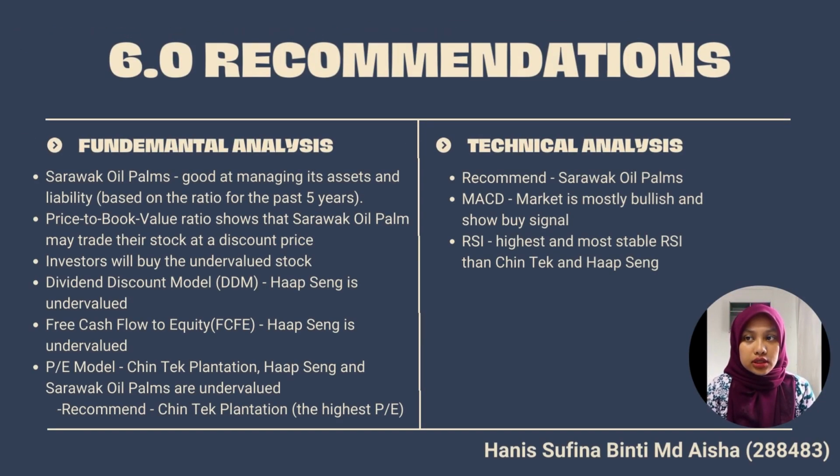Lastly, the recommendation. The fundamental analysis for these three companies shows that Sarawak Oil Palms outperformed the other two companies in the past 5 years' financial ratios. If we look at the ratio, Sarawak Oil Palms is good at managing their assets and liabilities. Next, the dividend discount model shows that Chintek and Sarawak Oil Palms are overvalued. Generally, investors will choose to buy stock that is undervalued, so Hapseng is a good choice because the DDM is higher than the actual price.